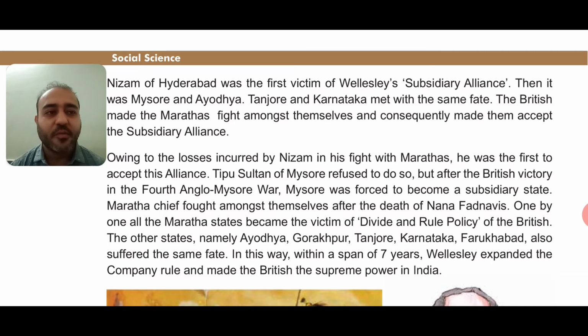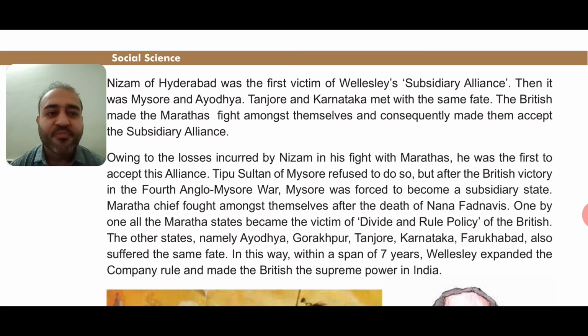So Nana Fadnavis, who was the ruler, after his death, the chiefs, who were the heads of the army and the kingdom, fought amongst themselves, right? One by one, all the Maratha states became the victim of the divide and rule policy of the British. The other states, namely Ayodhya, Gorakhpur, Tanjore, Karnataka, Farrukhabad, also suffered the same fate.